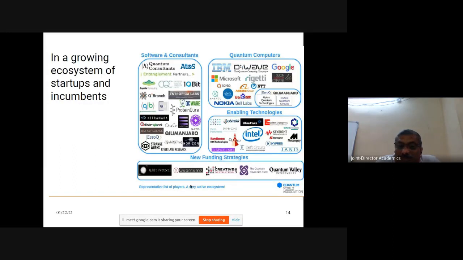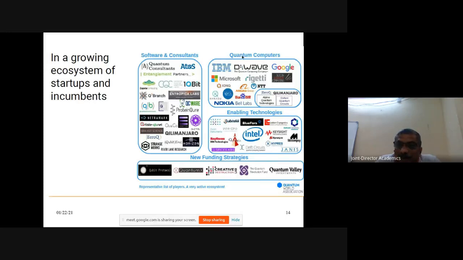These investment companies are pumping huge amounts of money into the research. And there are software consultancy companies like Quantum Playground, and several others like 1Qubit. These are the players developing software and libraries for quantum computing.